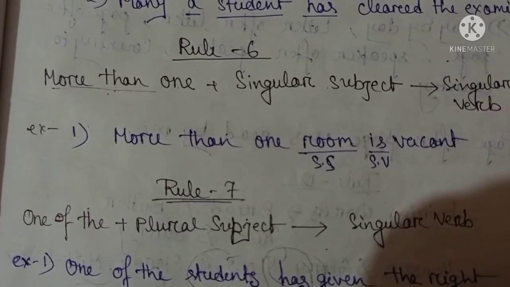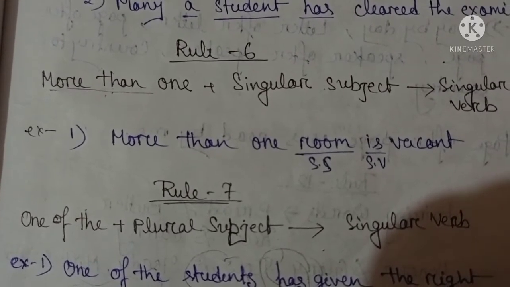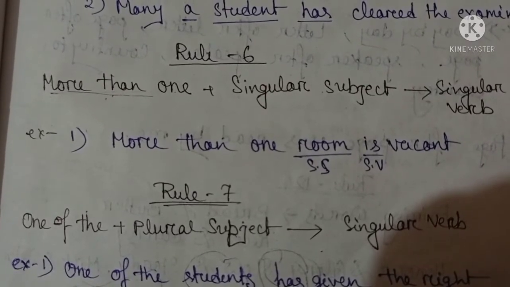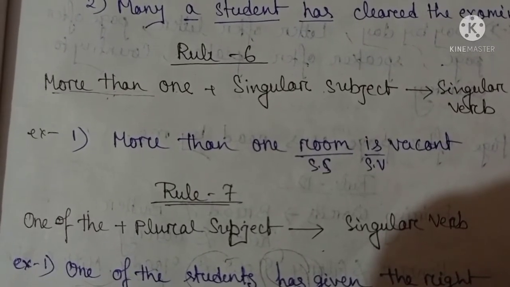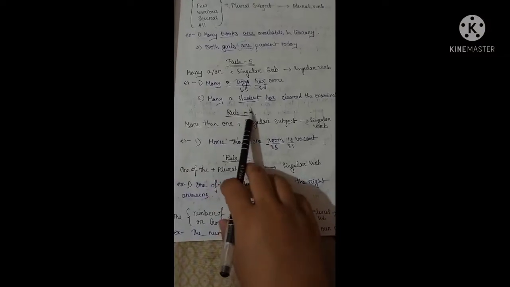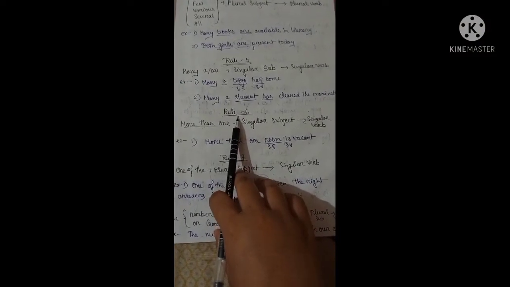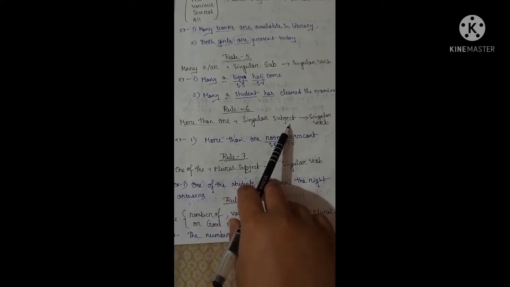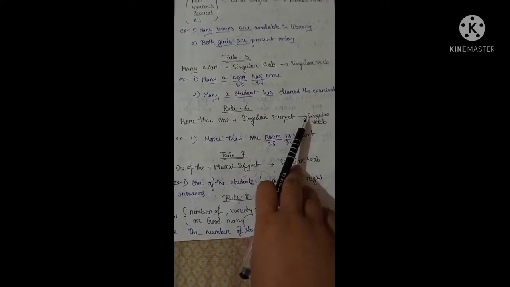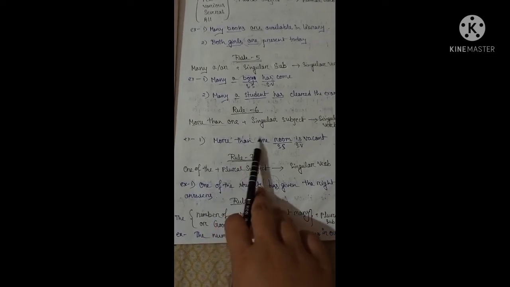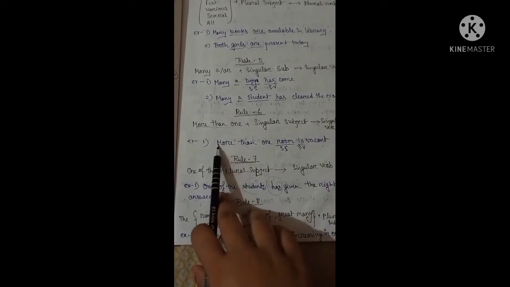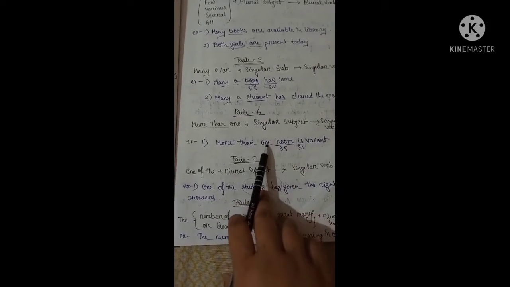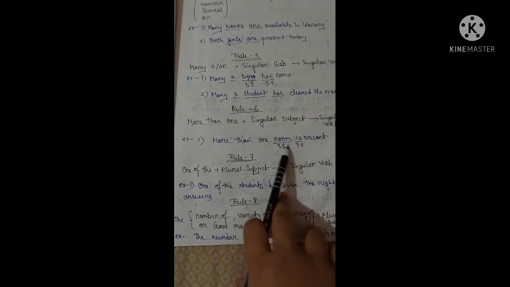In the last session, we learned the 5 rules of subject-verb agreement. Now I am going to start the rest of the rules of this topic. Now come to the next rule, that is rule 6. If a sentence starts with "more than one", it will take a singular subject and a singular verb. The example being: more than one room is vacant, where the sentence starts with "more than one" and takes a singular subject and a singular verb.